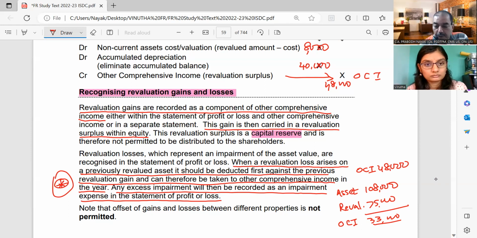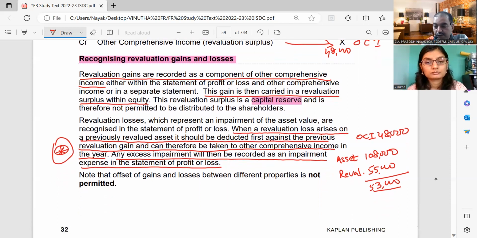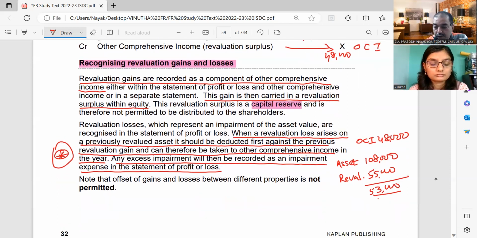Okay. Suppose it had been reduced to 55,000. Then how much is your revaluation loss? It is 53,000. Now out of 53,000, the 48,000 gain is already there.